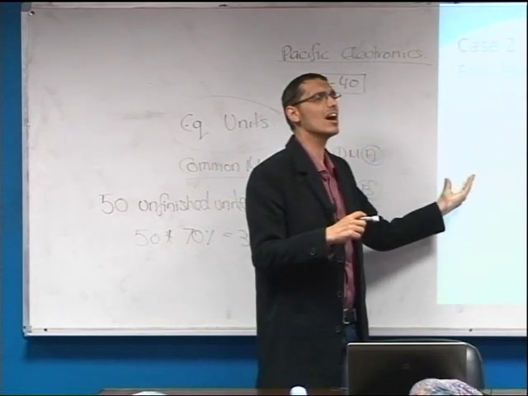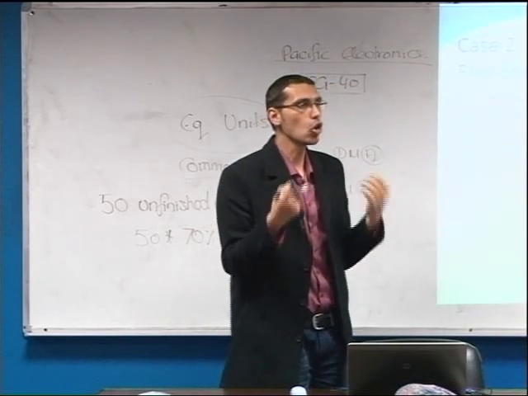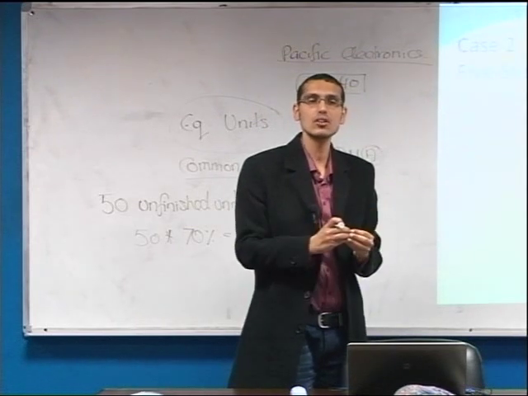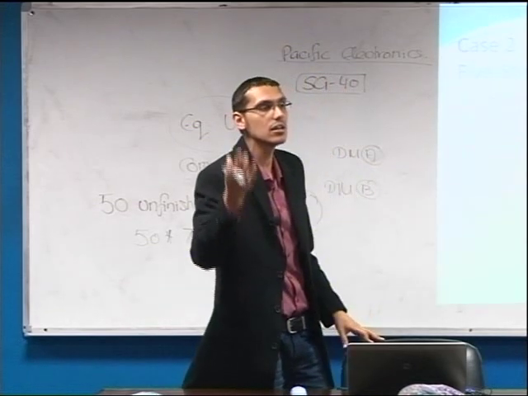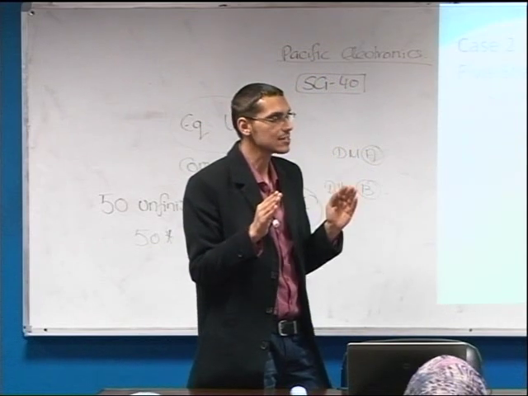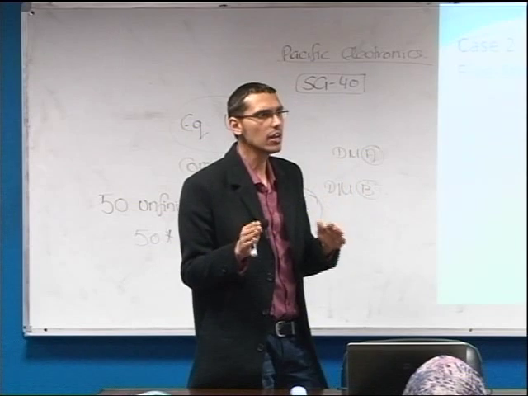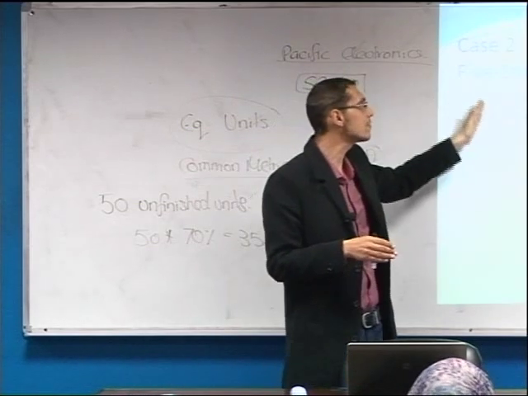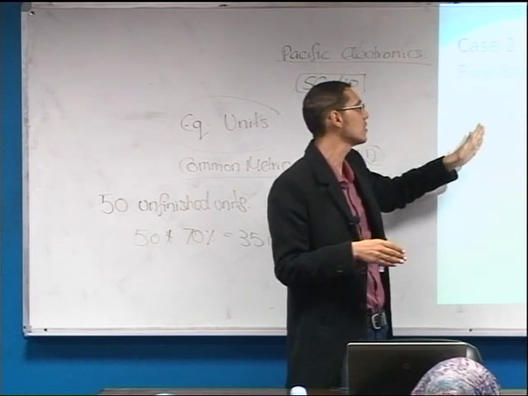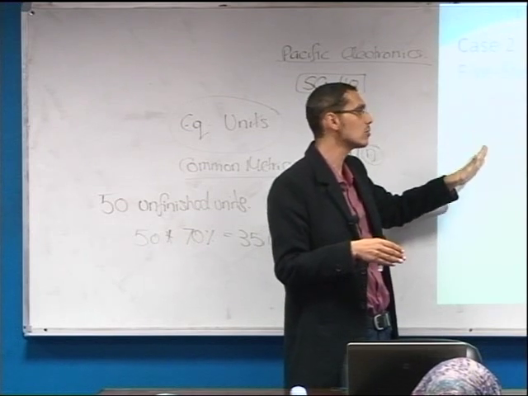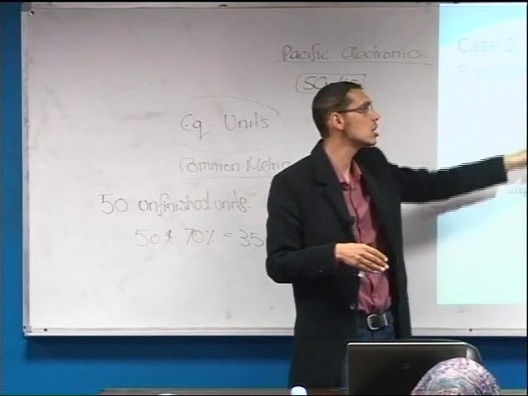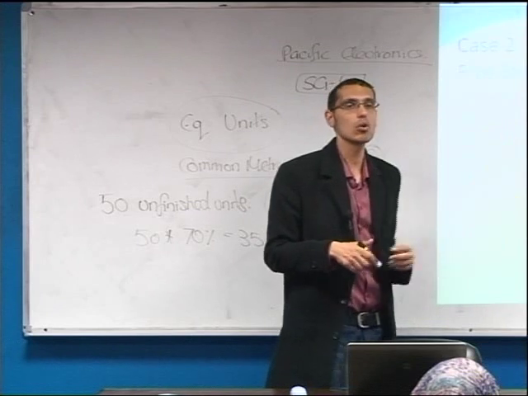Therefore, step number 5, we need to assign costs onto our first category of finished goods, and we need to assign costs to our second category of unfinished goods. Therefore, in any case that has an ending inventory, we need to go through these 5 steps. Number 1, summarizing the flow. Number 2, computing the output in terms of equivalent units. Number 3, summarizing the total cost to account for. Number 4, computing the cost per equivalent unit. And number 5, we need to assign the total cost to the completed units and to the work in process units.